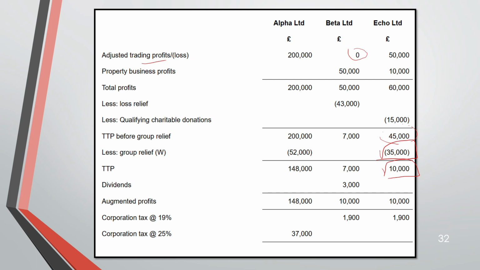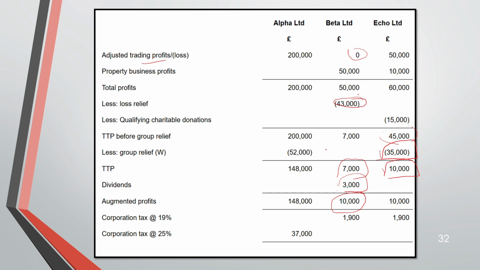So for B also, you will want to bring its augmented profit to the 10,000 lower limit. To bring the augmented profit, the dividend is already given as 3,000, right? You have to bring your TTP to 7,000. How do you do that? You already have 50,000 profit. So the loss relief is the balancing figure, 43,000. So 43,000 has been adjusted, 35,000 has been adjusted.